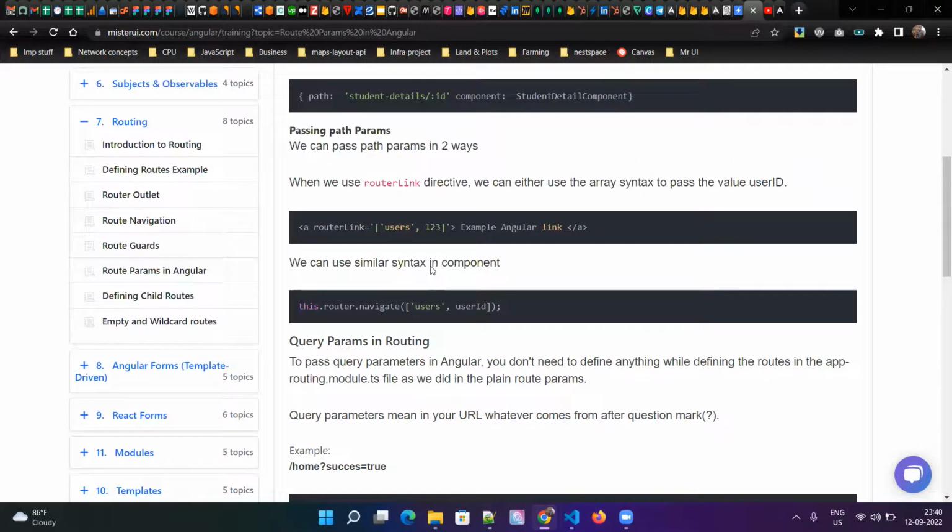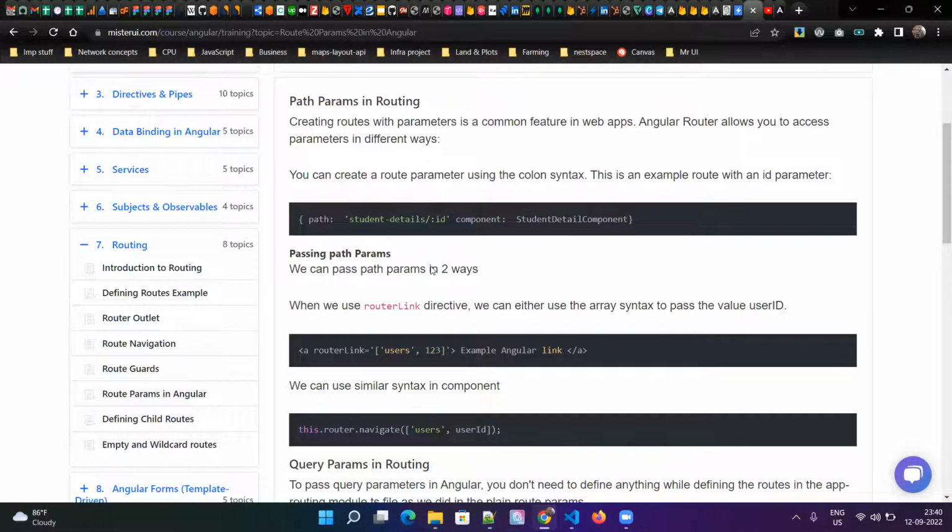Another question you can expect is, how can you navigate to different links in the code or in the template? Like, how can you navigate to a different route using the template?